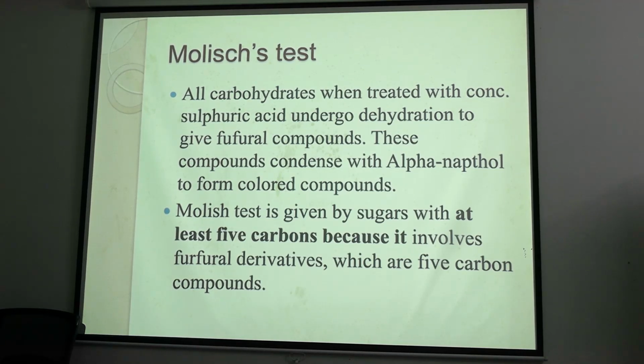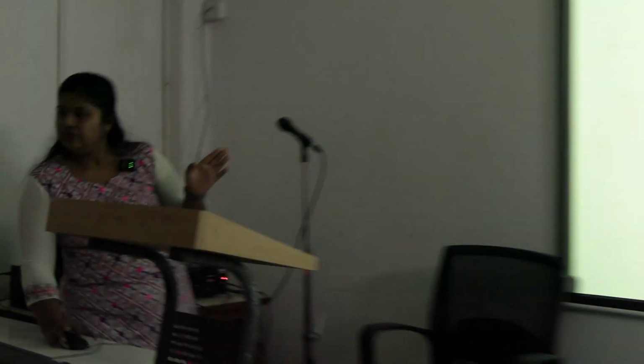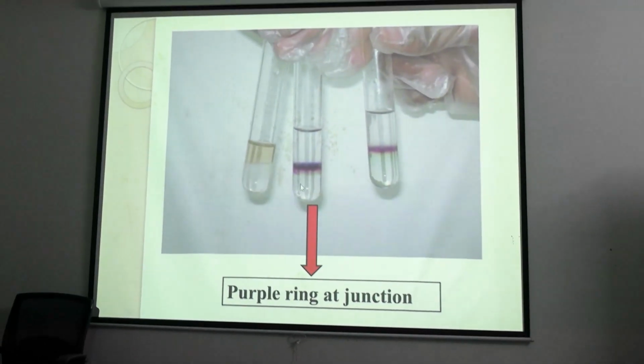So the Molisch test is done to identify any carbohydrate molecule, any carbohydrate having at least 5 carbon. You have to remember this. If a 5-carbon carbohydrate is present, there will be a purple ring formation at the junction.